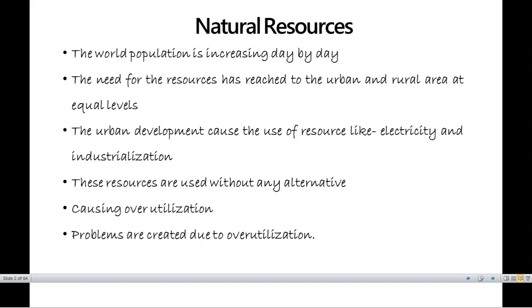The third important problem, the major problem, is that we are using it and we are overusing it. That means ज़्यादा utilization हो गया है, इतना ज़्यादा that we are now behind with these particular kind of natural resources. Let me tell you, some days back you might have read something about products which are oil refinery related. For example, let's talk about petrol and diesel. If you go into depth of petrol and diesel or that kind of flammable products, you find that these were not that cheap a few years back. On the other hand, they are right now very much costlier.